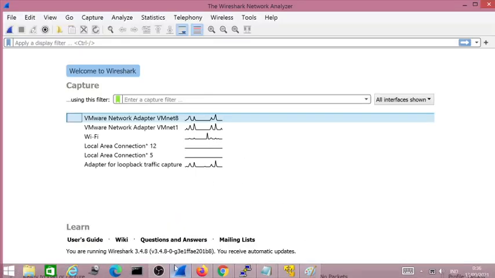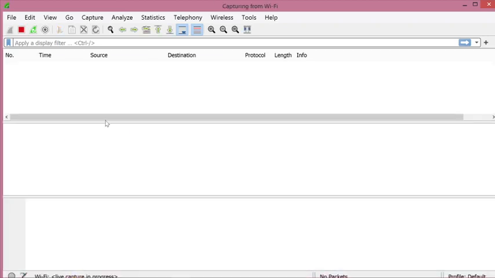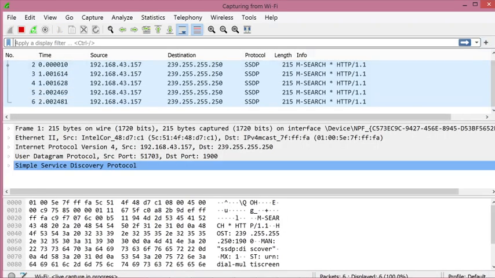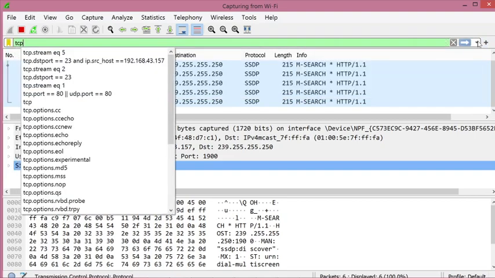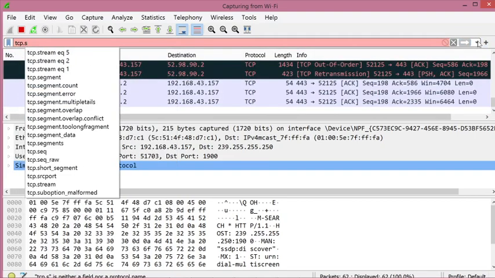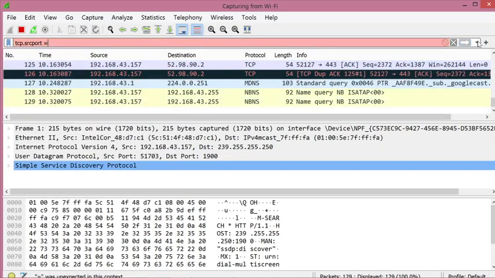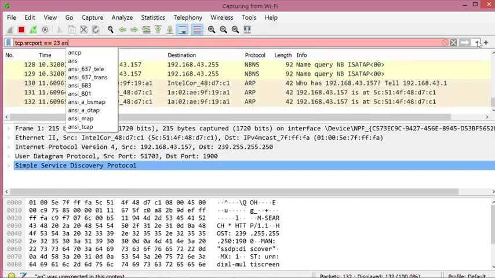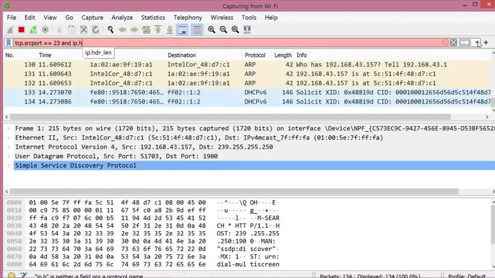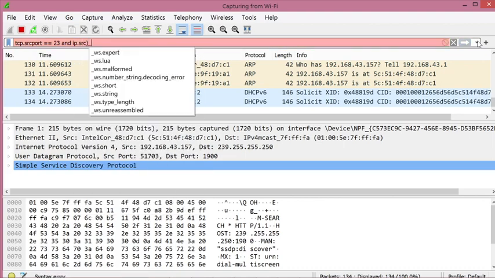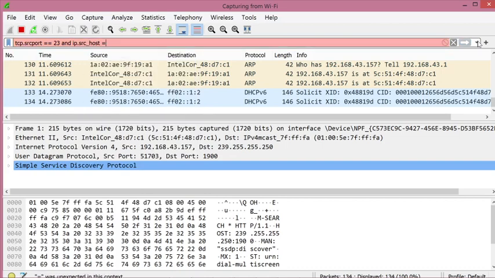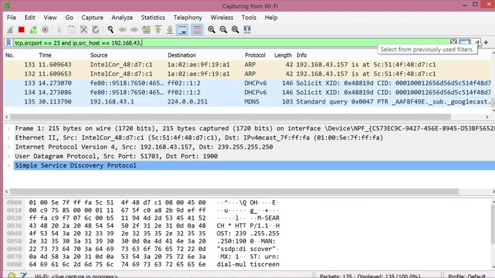So back to your Wireshark, click Wi-Fi and apply a filter: TCP source port is equal to 23 and IP source host is equal to 192, my 157, my Windows 8 IP.